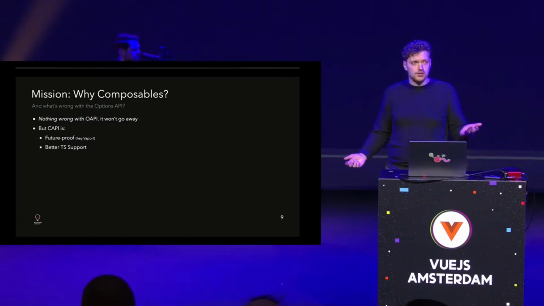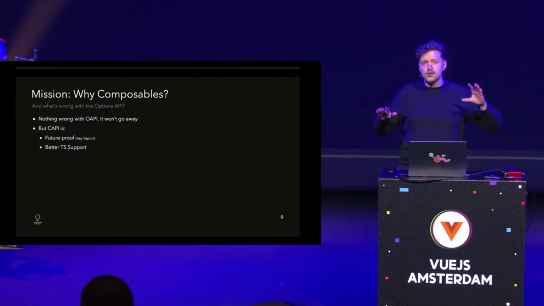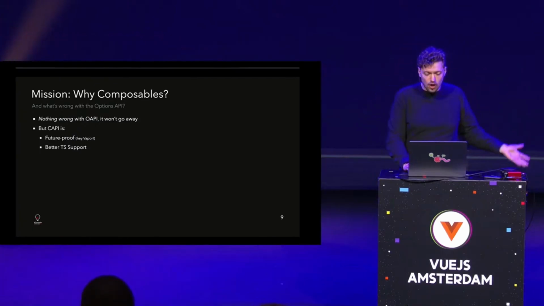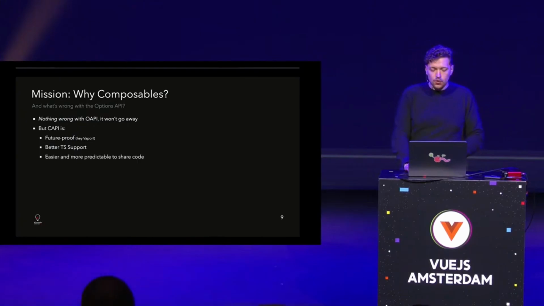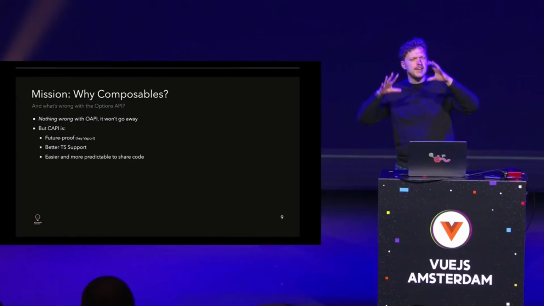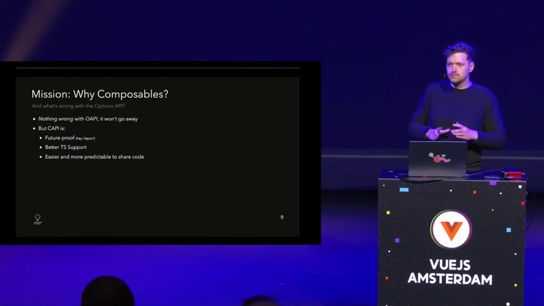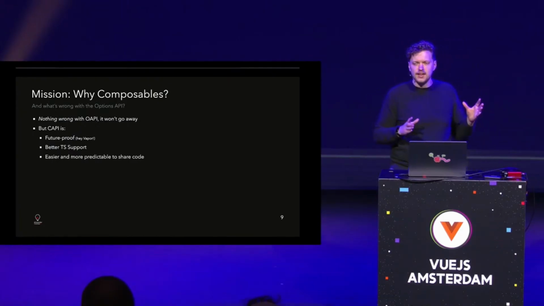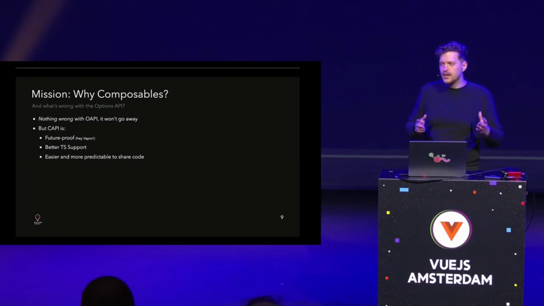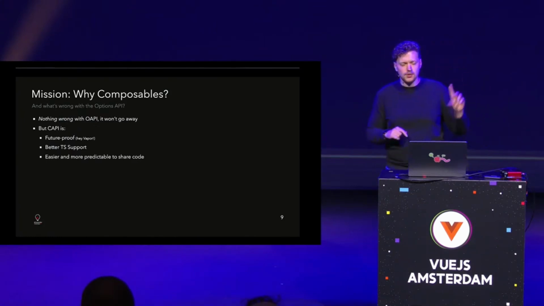Better TypeScript support, right? Also, now with the Options API and defineComponent, it is not as bad as it was in the past, but with the Composition API, it's totally fine. You just write JavaScript as you would think, but there are magically types. So great. Of course, it's also easier and more predictable to share code with the Composition API. One of the biggest benefits, besides a few other things we'll learn today. So composables are great for that. It's a bit overused, though, but we'll come to that.